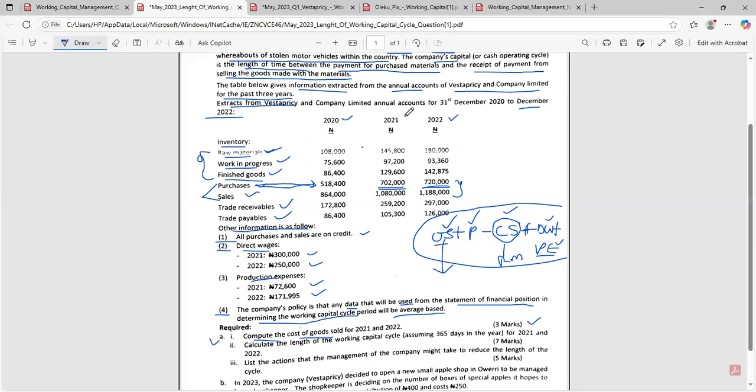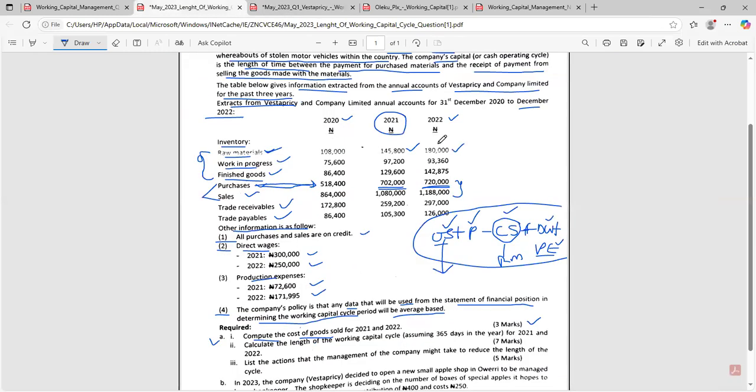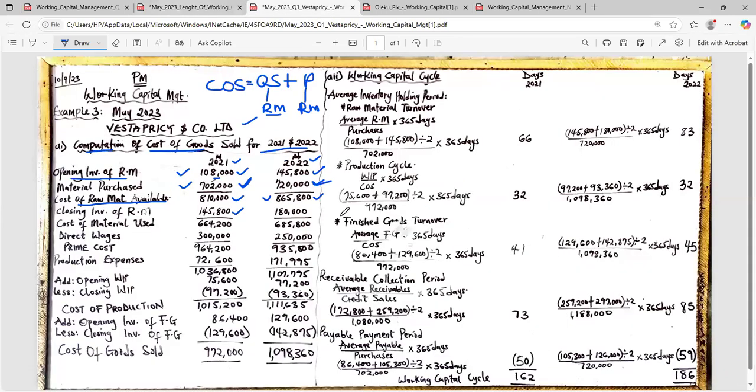So what is the closing stock of raw material for 2021? 145,800. This 145,800 is the closing stock of 2021. Pick it out. What's the closing stock for 2022? The closing stock for 2022 is 180. Copy it, pick it out, and put it there. 180. Please, am I making sense? Am I communicating?